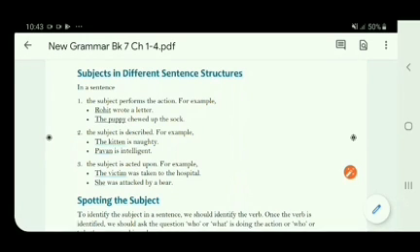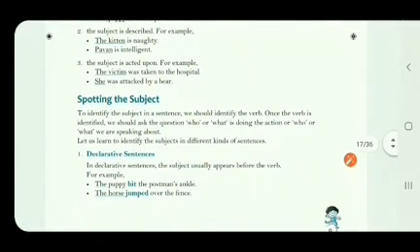Now we come to the next topic, spotting the subject. Spotting means to find out or identify the subject in a sentence. To identify the subject in a sentence, we should identify the verb. So one thing you should all remember, when it is asked to identify a subject in a sentence, the very first thing that you have to do is identify the verb in the given sentence.